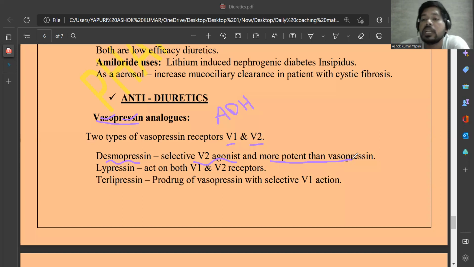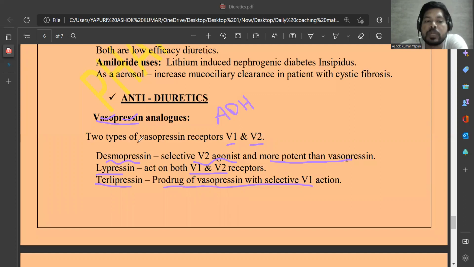You know the potency: the amount of dose required by a drug to produce its action. Nothing but how much amount of a drug is required to produce pharmacological action, that is potency. Next, lypressin. Lypressin acts on both V1 as well as V2 receptors. So you know lips, there are two lips, so lypressin acts on two receptors, V1 as well as V2. Next is terlipressin. Terlipressin is a prodrug of vasopressin showing selective agonistic action on the V1, vasopressin type 1 receptor.